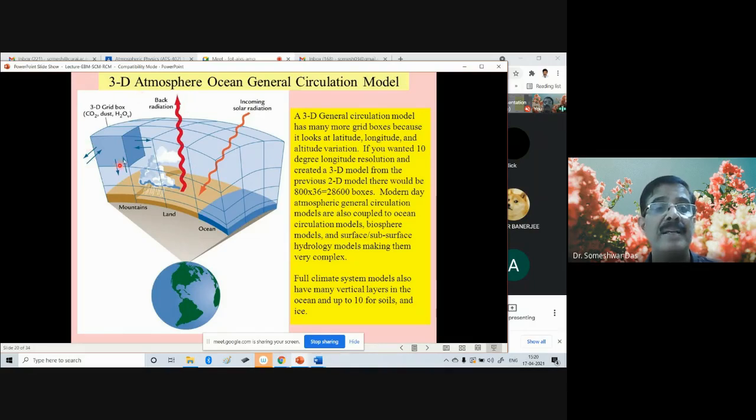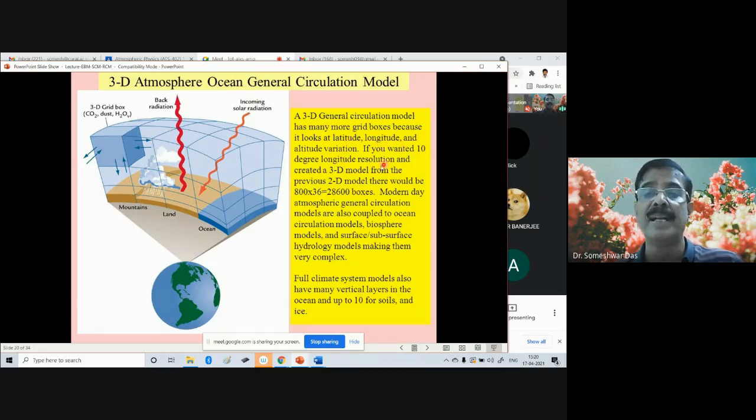Layer by layer, in different layers of the atmosphere, you can have different types of greenhouse gases like carbon dioxide, aerosols, water vapor. You can also have clouds at different layers in the atmosphere because it is a three-dimensional atmosphere ocean general circulation model. So a 3D general circulation model has many more grid boxes because it looks at latitude, longitude, and altitude variation.